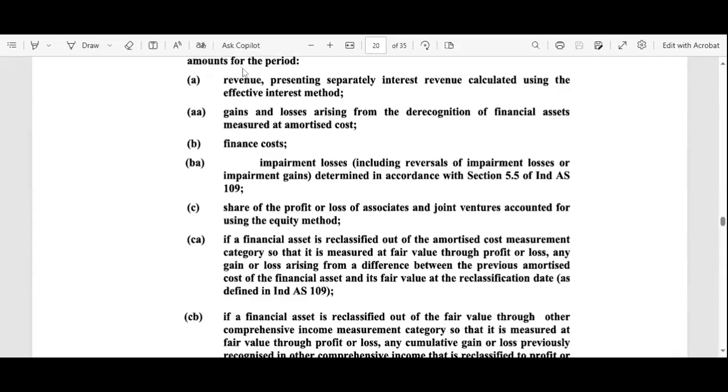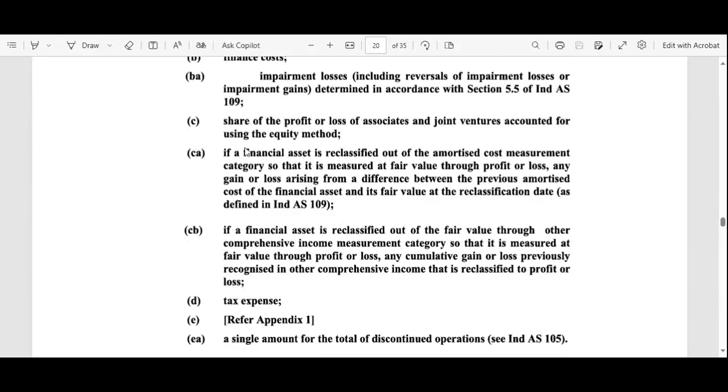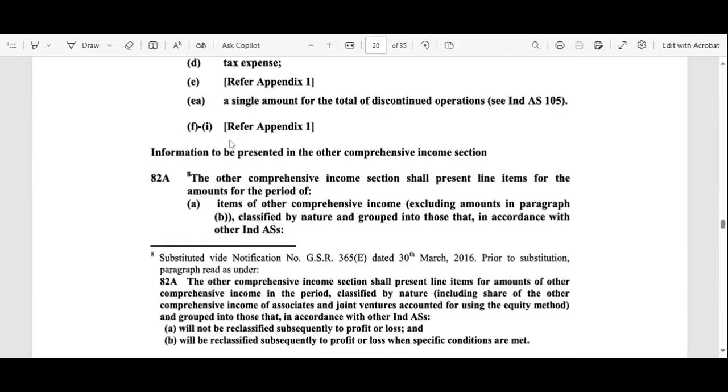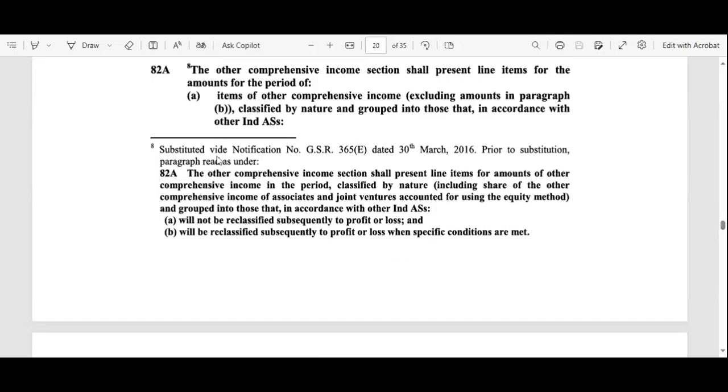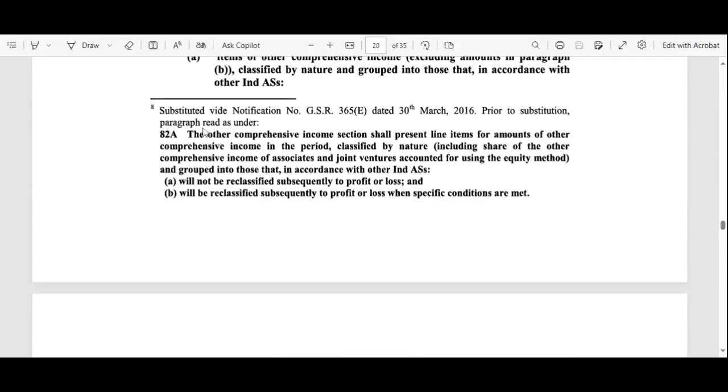So we classify the revenue into different types: the revenue from the main business, and the revenue from other sources also. All these things should be there in the income statement: the revenue, then the different types of expenses or costs.